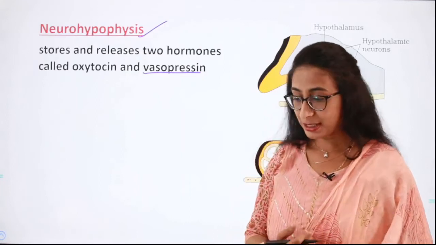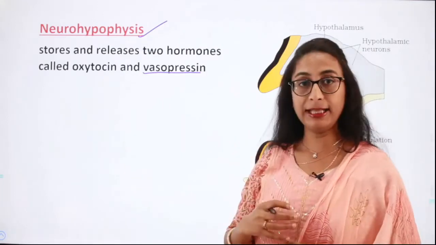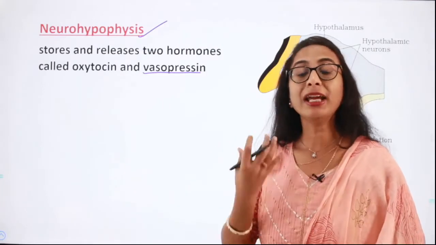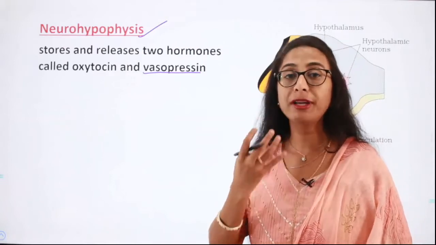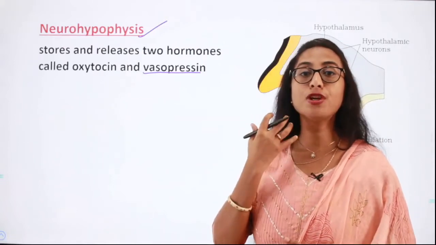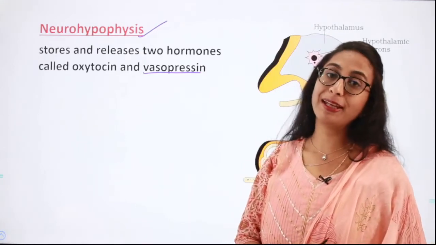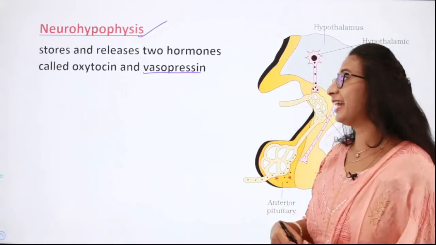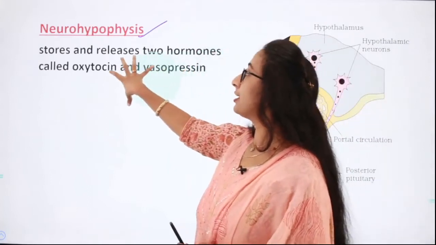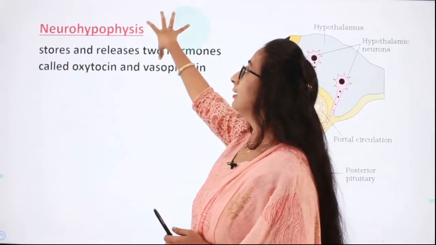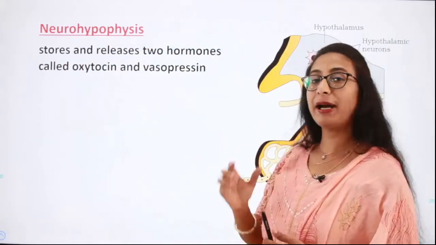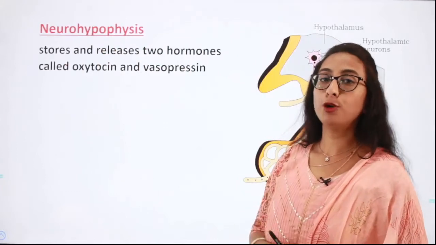Vasopressin acts on the kidneys in order to reabsorb water, and reabsorb electrolytes, to prevent loss of water in the form of urine. Hence it is also called antidiuretic. So it is oxytocin and vasopressin which are stored and released by the posterior lobe of the pituitary gland.